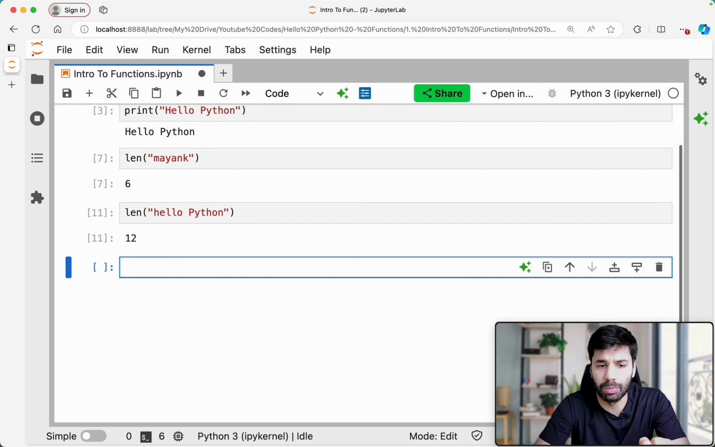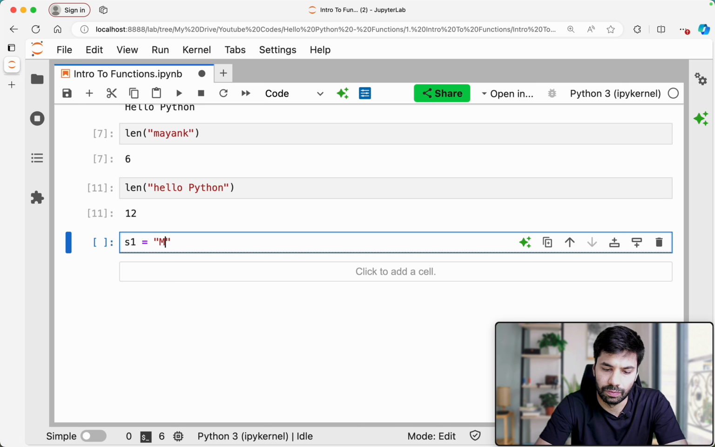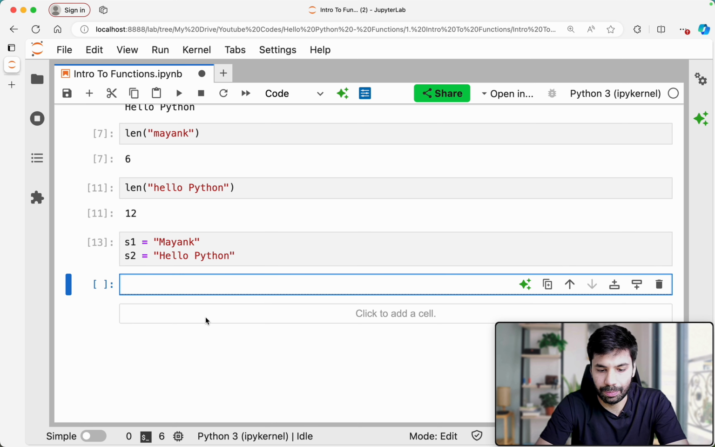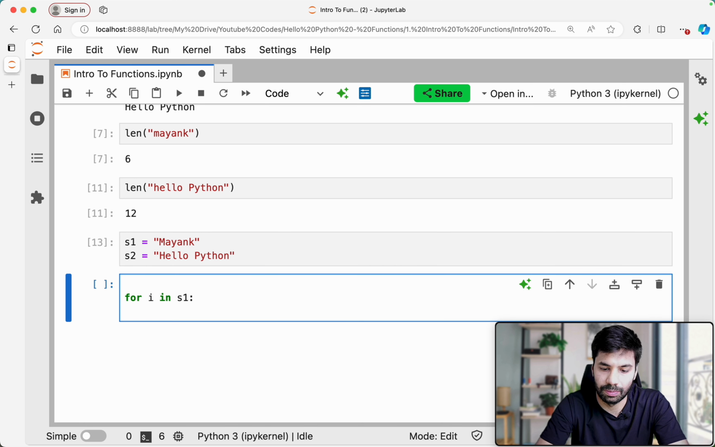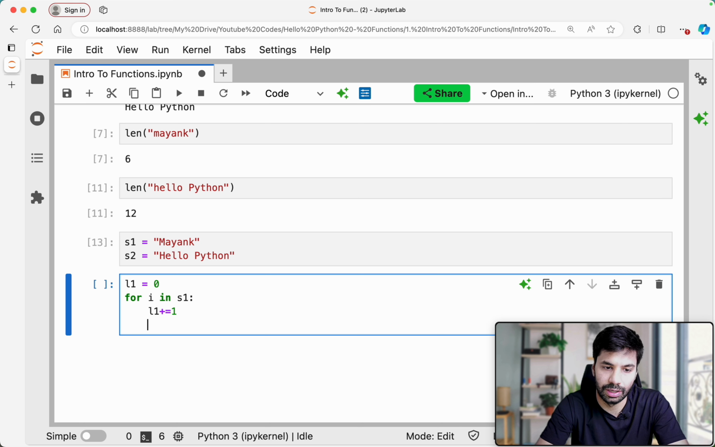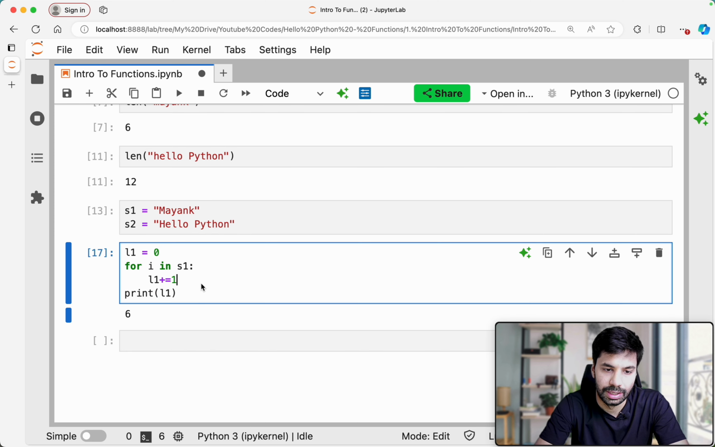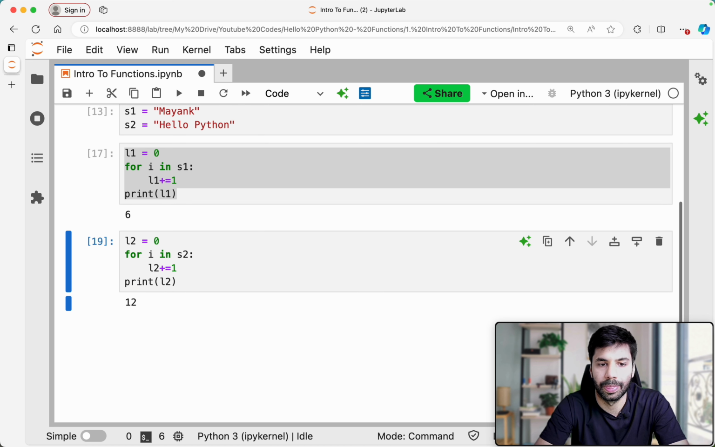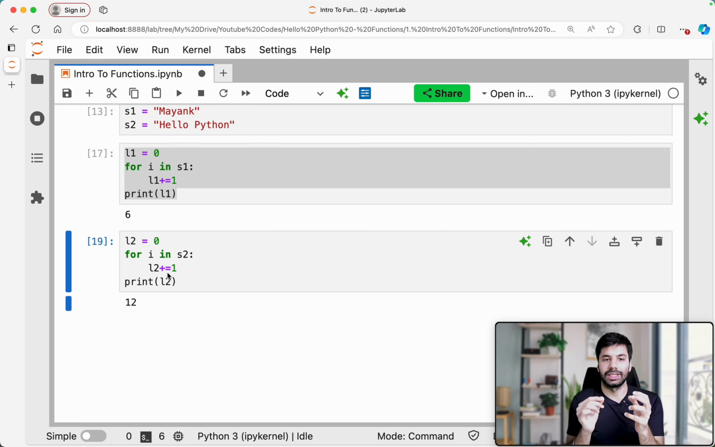See, the problem happens like this: let's say I have S1, which is Mayank, and S2, which is hello Python. I can write code to find out the length. Let me say L1 is equal to 0, then loop over S1 with L1 plus equals 1, and I can print L1. I got the answer. Similarly, I can copy this code, make it L2 with S2, and print L2. If you pay attention, I can write code like this.